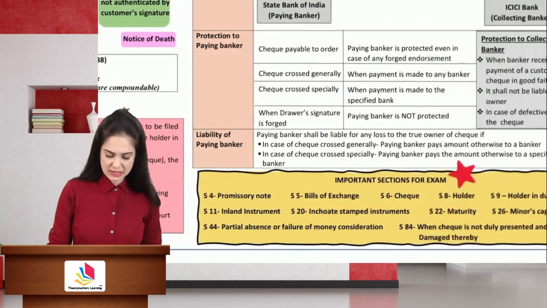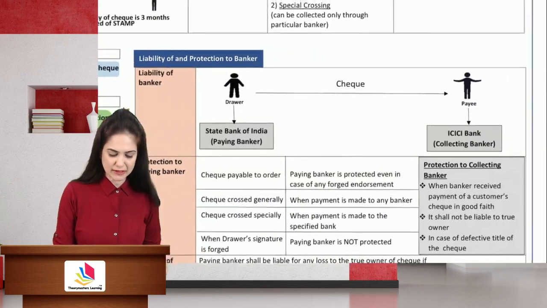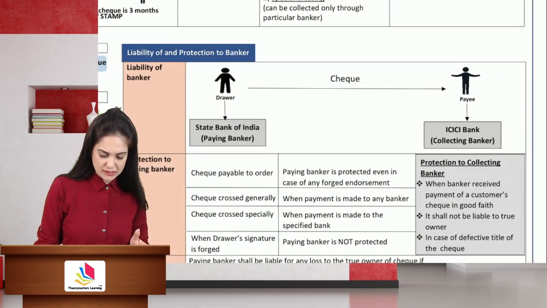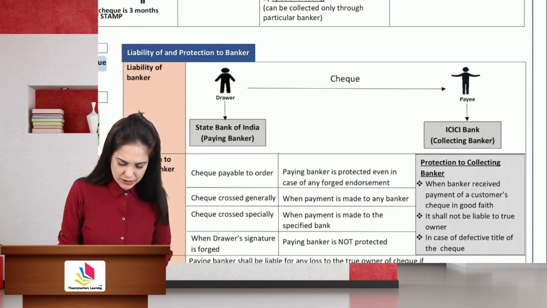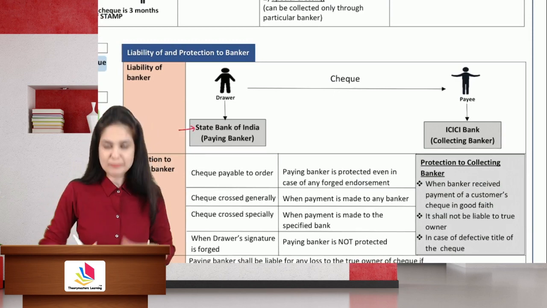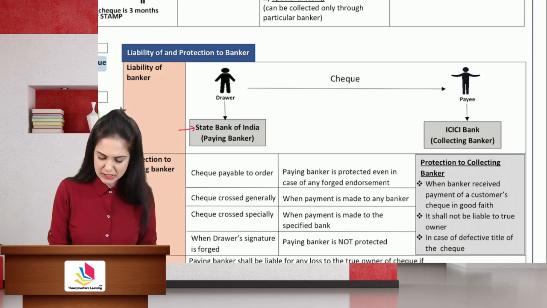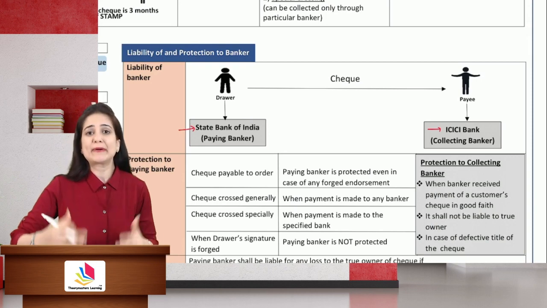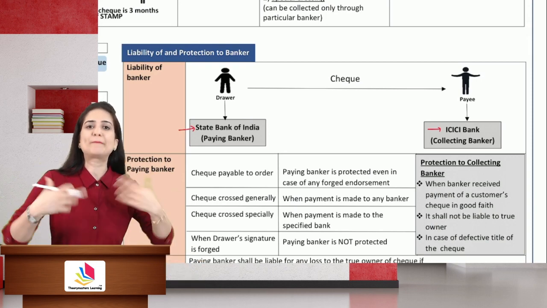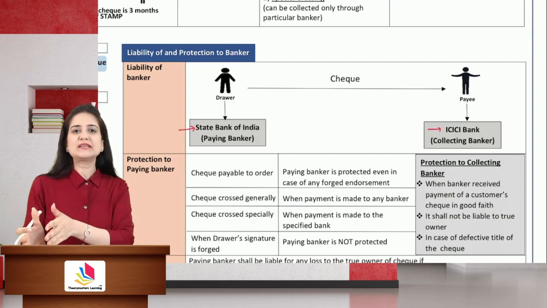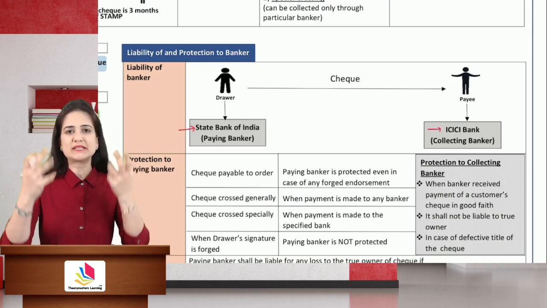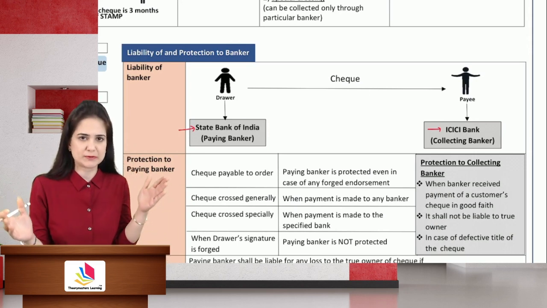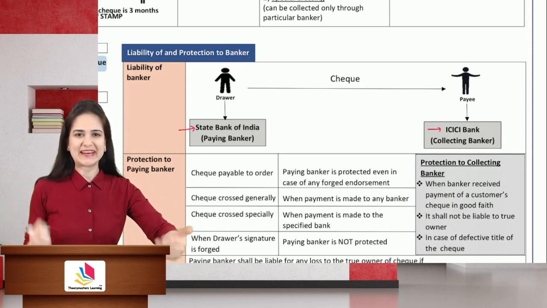Next, let us discuss the liability and protection of the banker. Now, let's say that the drawer drew a check in favor of the payee. The drawer has his account in the State Bank of India, and the payee to whom the check is given has an account in ICICI Bank. The drawer's banker is also known as the paying banker because that is the banker that is going to pay money. And the payee's banker is also known as the receiving or collecting banker because it is going to collect the money. So you should understand these two concepts first, paying banker and collecting banker.